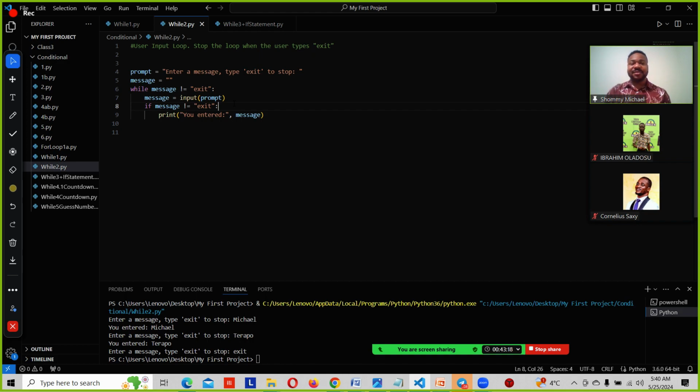But that means I said why the message is not exit. So what if the message is exit? It is going to end the program. Do we get it? Just like the example I gave, where I asked someone to go and buy Fanta: if Fanta is 100 naira, buy it. Same thing. If the message that the user enters is exit, kill the program. But if not, call me and tell me that they said Fanta is not 100 naira.